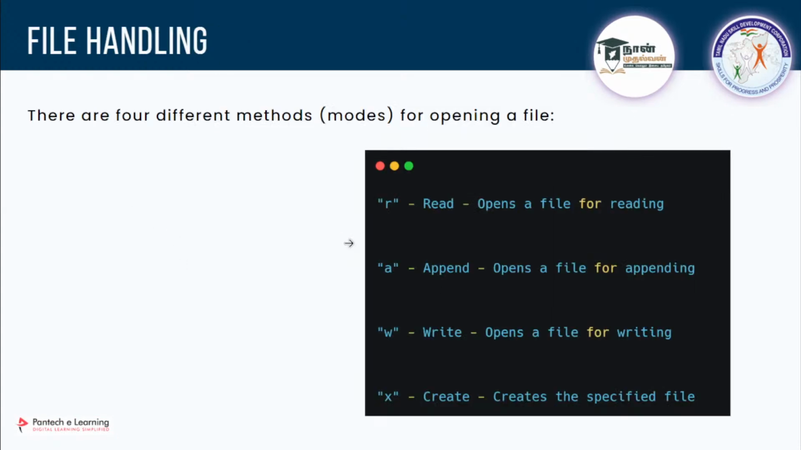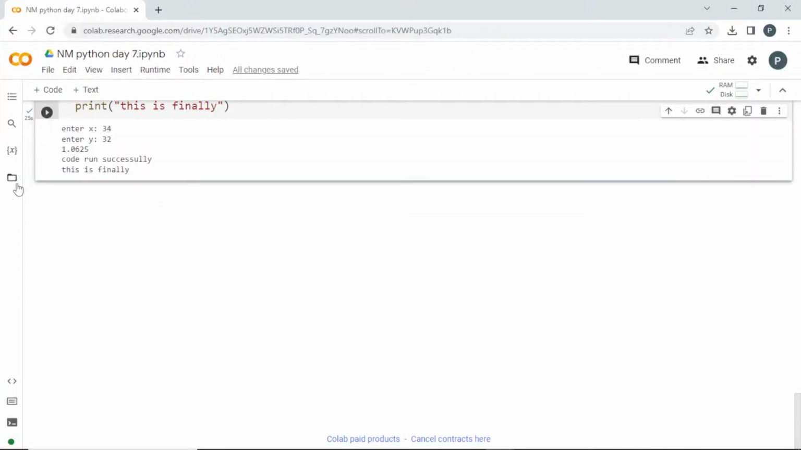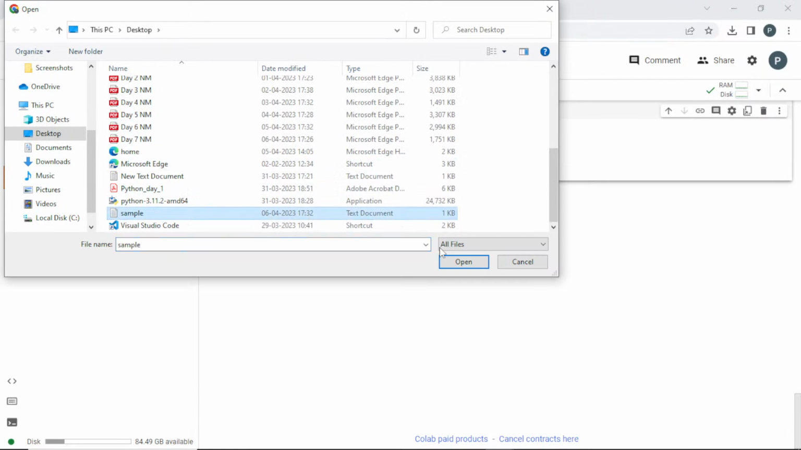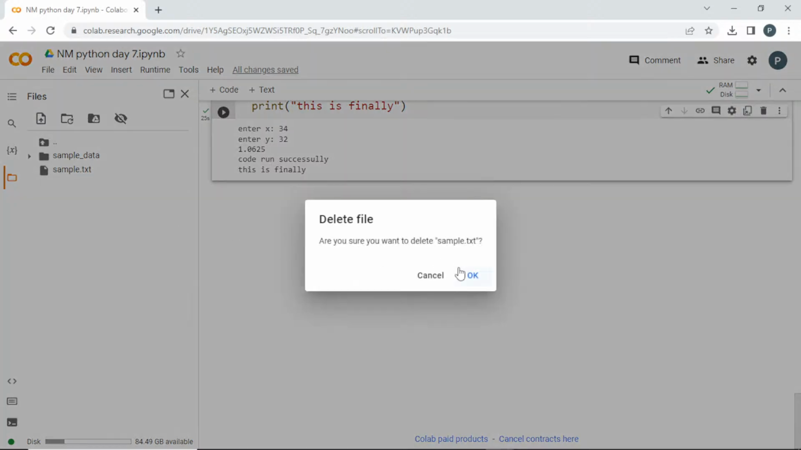Let me create a new file in my Colab. But before that, let me tell you how to access a file. Let me upload a text file. I have a sample file here. It's loading. I'll refresh it. Okay, we got it here. I'll copy the path here. So this is how to load a file. I'll tell you once again.